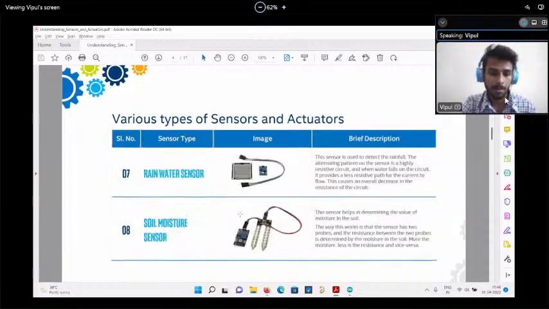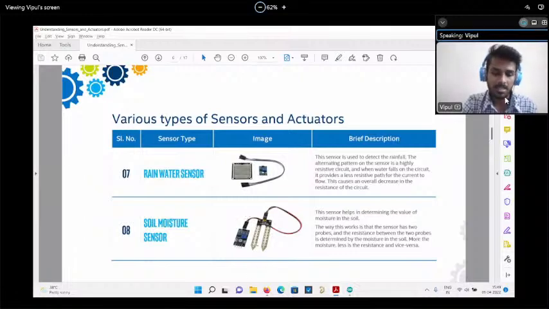Similarly, like that, however we use this sensor, we have to use that sensor here. Water level sensor. Rainwater sensor. The rainwater sensor can be used as a digital sensor and an analog sensor. It is basically an analog sensor only, but we use one kind of module along with that sensor, which converts that analog value into digital values. So we can use both ways, analog and digital. If the digital sensor is there, it is very straightforward. You just have to use the button code, just digital read. It is very easy. And soil moisture sensor.